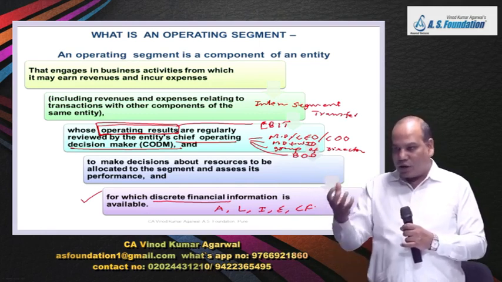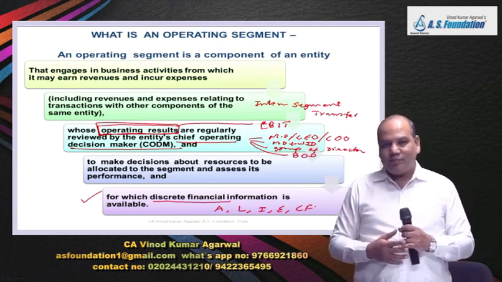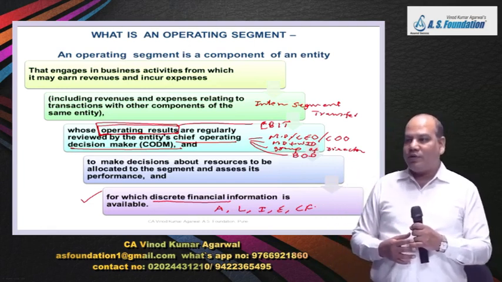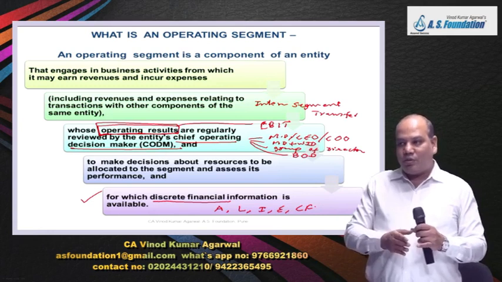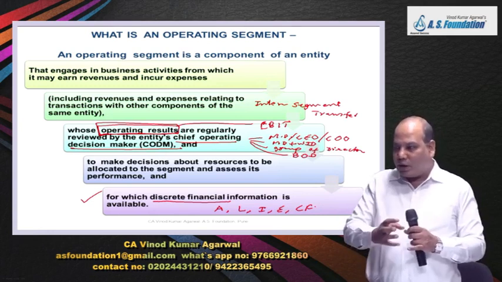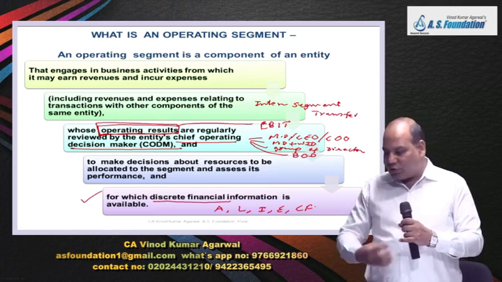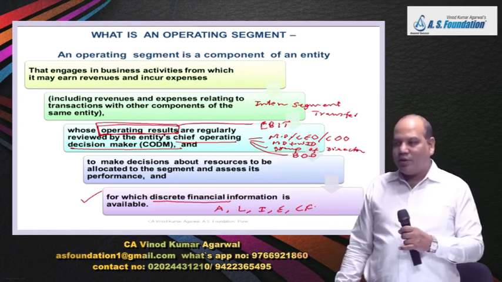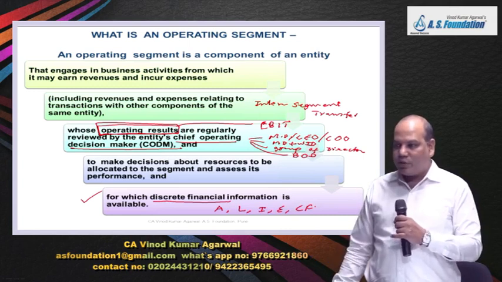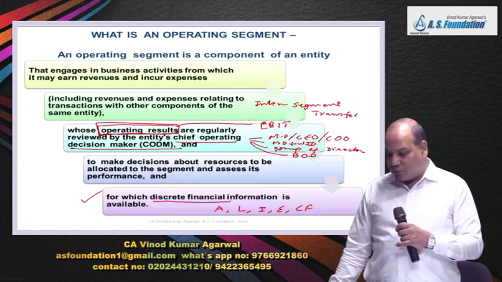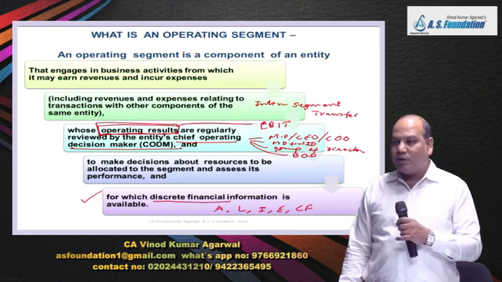That means whatever accounting system you have designed, right when you form a company, buy such a software that it should be able to give you segment wise asset, liability, income, expense, cash flow information, so that in future when you have to apply this standard, your task will become easier.